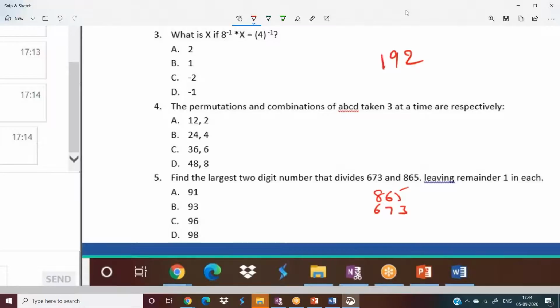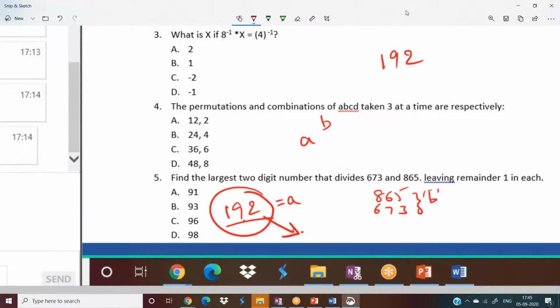192 must be the number. 192 must be the value. But can you see in options we don't have 192? Then what to do? I already told you one point before. If A is a factor of B, then all the factors of A will be factors for B also. If you don't have 192 in your options, at least find out 192's factors.